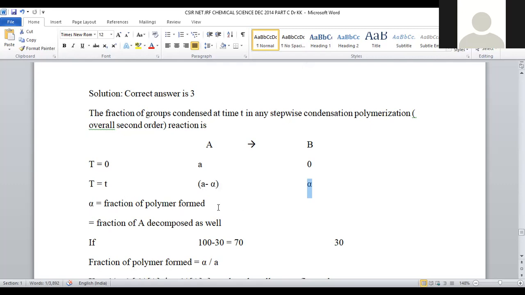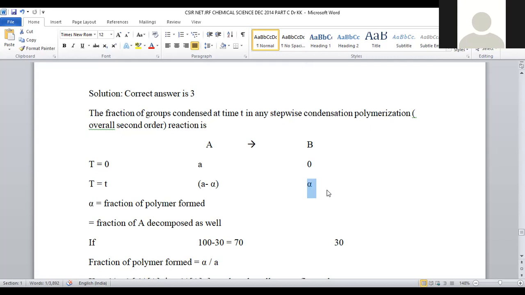Alpha can be taken as the fraction of polymer formed. How much polymer formed in the time t? For example, we take the starting materials and combine them. If we are observing after 30 minutes, at 30 minutes, alpha extent of product got generated. So that is nothing but the fraction of polymer formed at this instance, right? That is also how much A got decomposed, which is also taken as alpha.